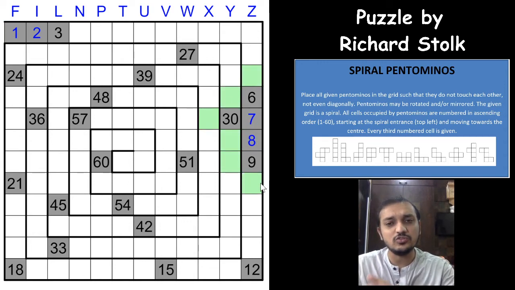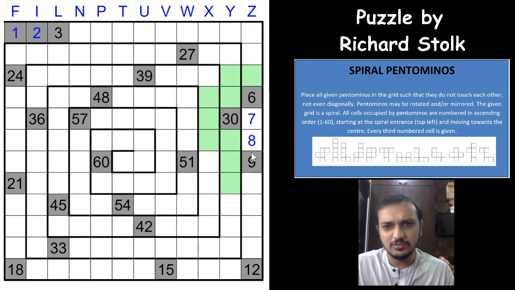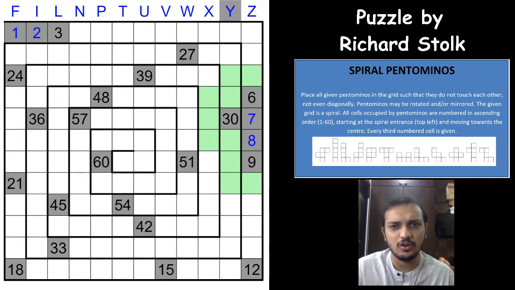As two different pentominoes cannot touch even at diagonals, we have marked all the cells which cannot be part of a pentomino. And this is a Y pentomino here. So I will just mark that here, Y pentomino. We have already covered the Y pentomino now.